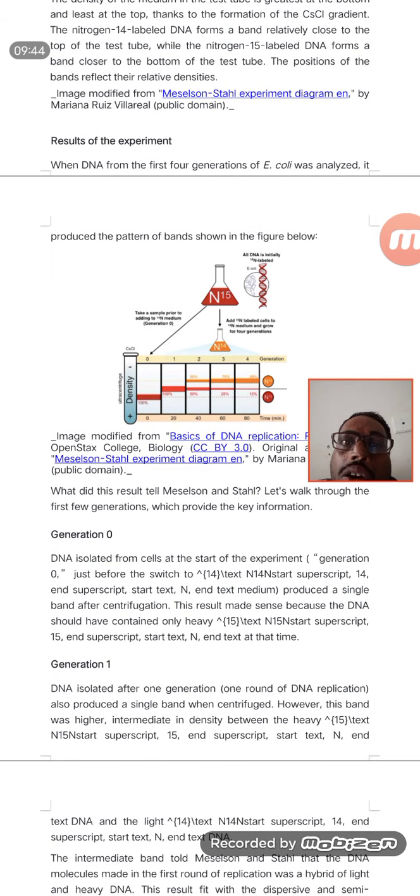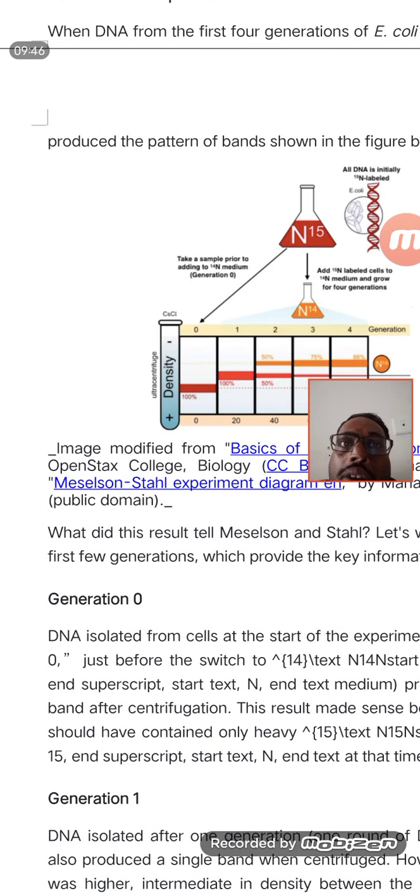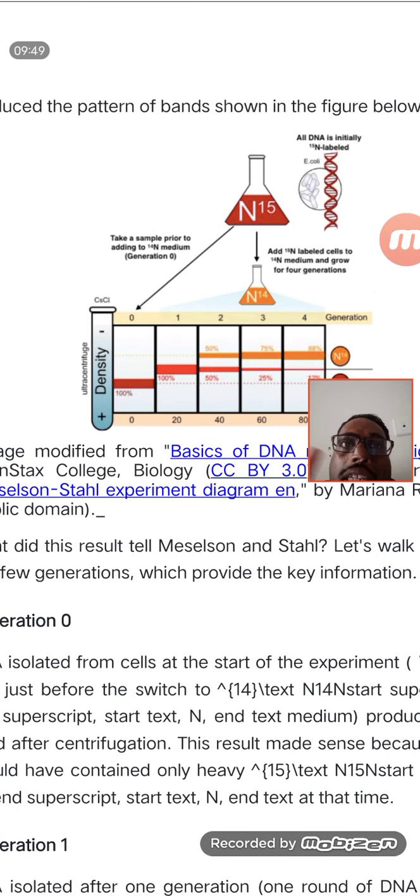All the DNAs were initially labeled with N15, then they were allowed to grow in N14, and samples were taken and ultracentrifuged. In the ultracentrifugation, what they found at the 0th minute was that there was no growth, and 100% of the strands were of N15.